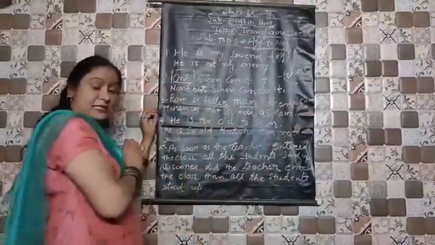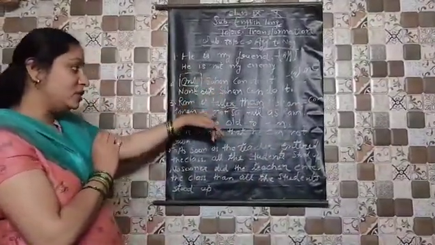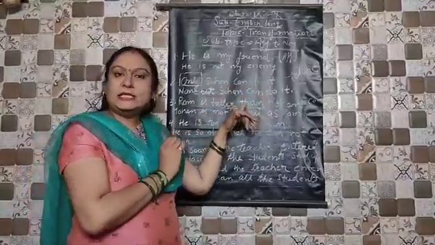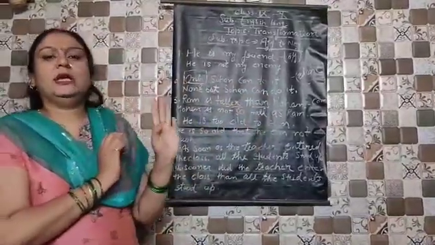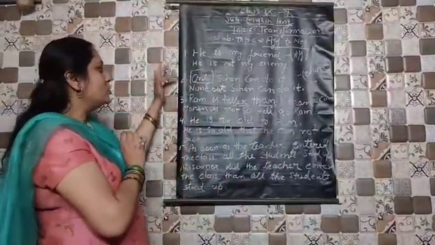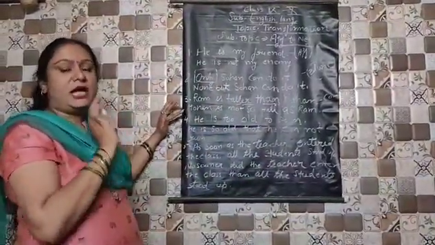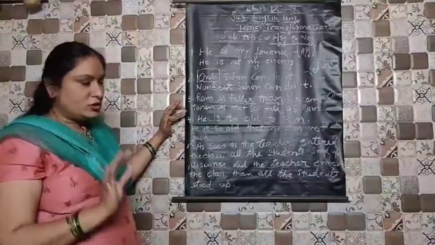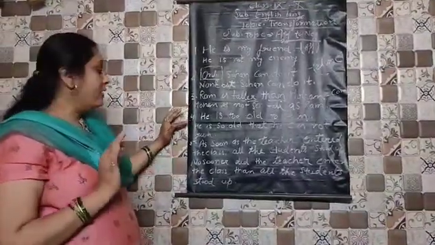So children, now you can see also that we have used not, and we have changed the degree also, but the meaning of the sentence is not changed. It means your sentence is correct. 1, 2, 3. Now, three types of rules I have taught you. Now I am coming to the fourth one.